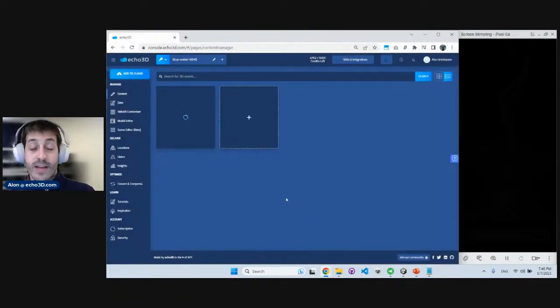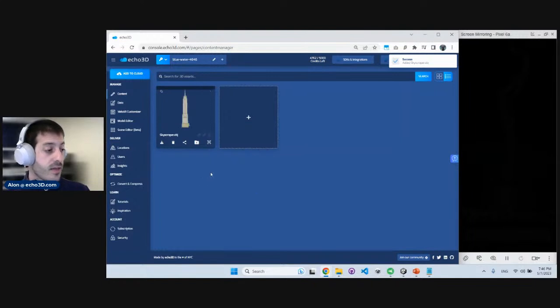I'm uploading to the cloud. What happens right now is that we take that 3D model, we convert it, we compress it, we put it in different servers all over the world so we get the best 3D streaming experience. And voila, the Empire State is here. Super, super simple. How cool is that? I can see it here in 3D.